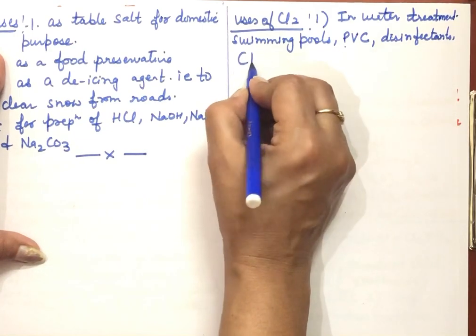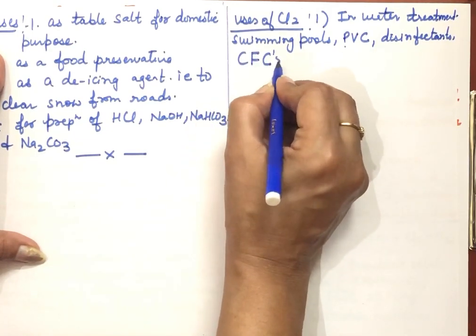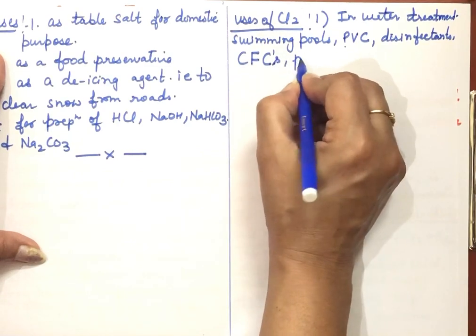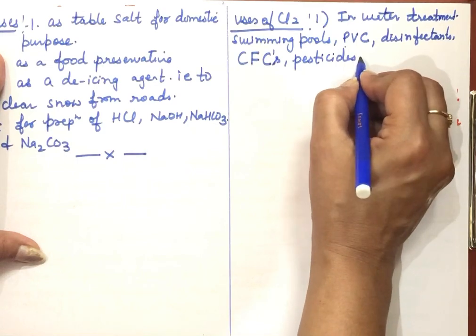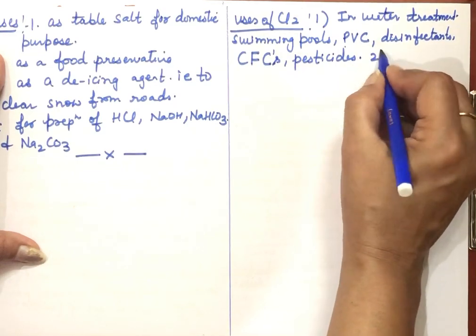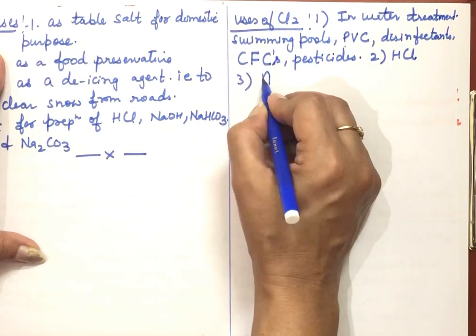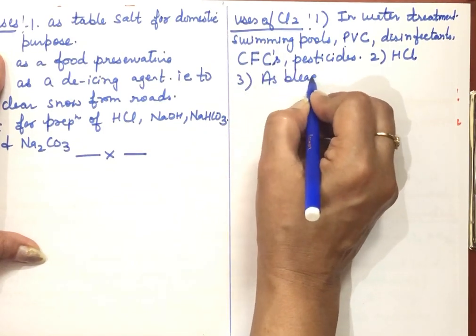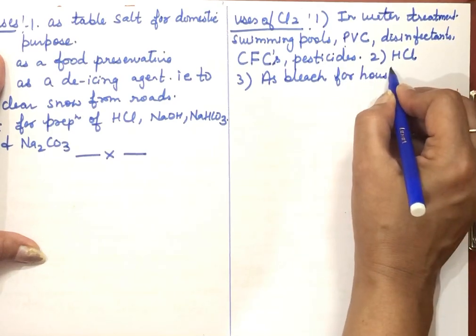It is used to prepare chlorofluorocarbons, which are a cause of depletion of the ozone layer. In the making of pesticides also it is used. Then from chlorine HCl can also be prepared, and this is also used as bleach for household use.